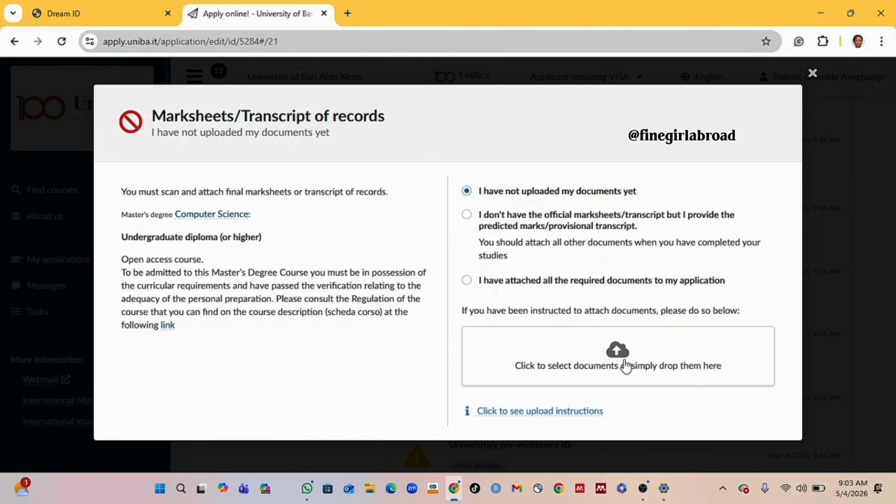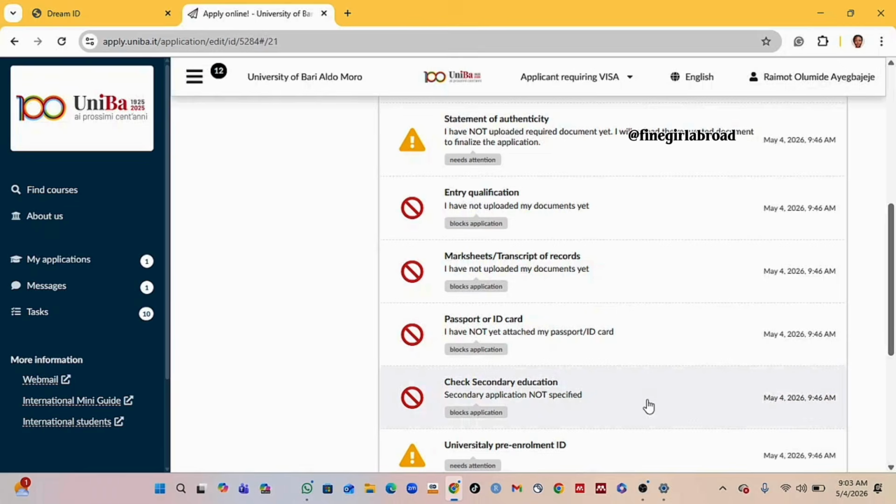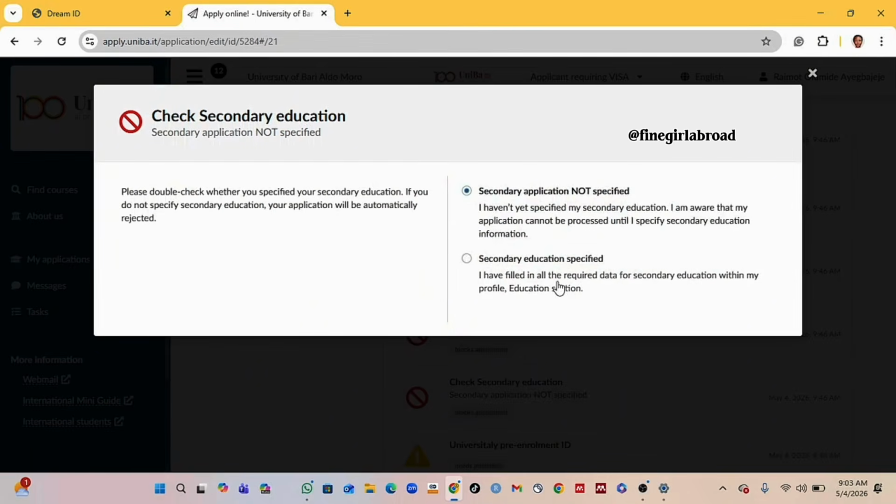Then the next one is mark sheet or transcript of record. Go ahead to upload it first. After that, you attach all the requirements, and if you have not graduated yet or you don't have the full transcript yet, just say you don't have the official one. You can just put your results together as a PDF, upload, and click on I don't have the official transcript. But if you have it already, just upload the official one and click on I have attached, and it automatically saves as well.